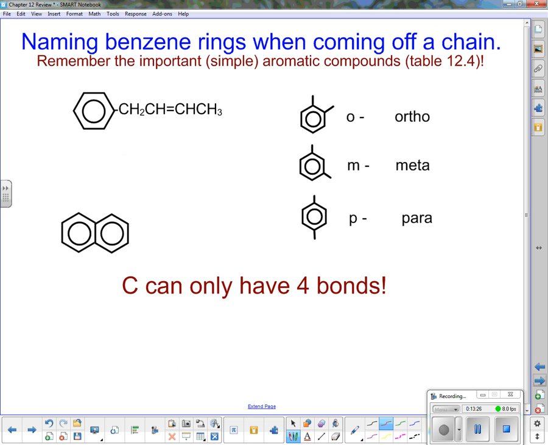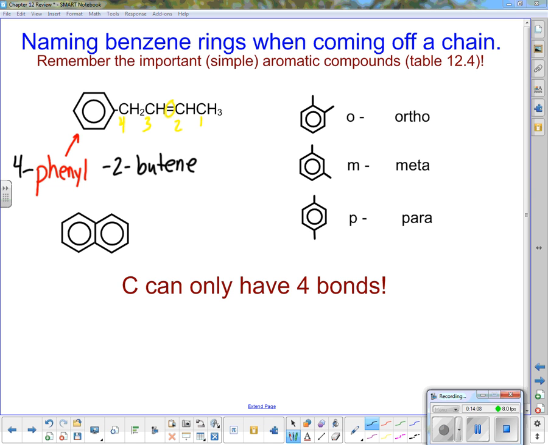To name benzene rings, when we have it coming off a chain, we use what's known as phenyl. So this is a phenyl right here. We're going to call it a phenyl. We still have to worry about our chain and about our double bond. So we're going to number this 1, 2, 3, 4. So that's going to be a butene. It's going to be a 4, oh sorry, not 4. It's going to be a 2-butene. And the phenyl is coming off number 4. I got that in my head.